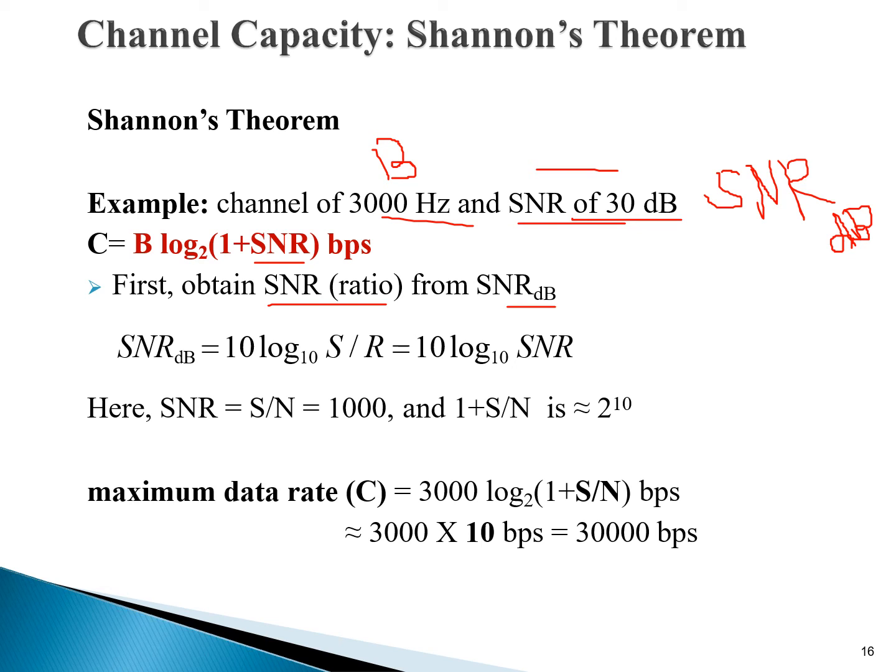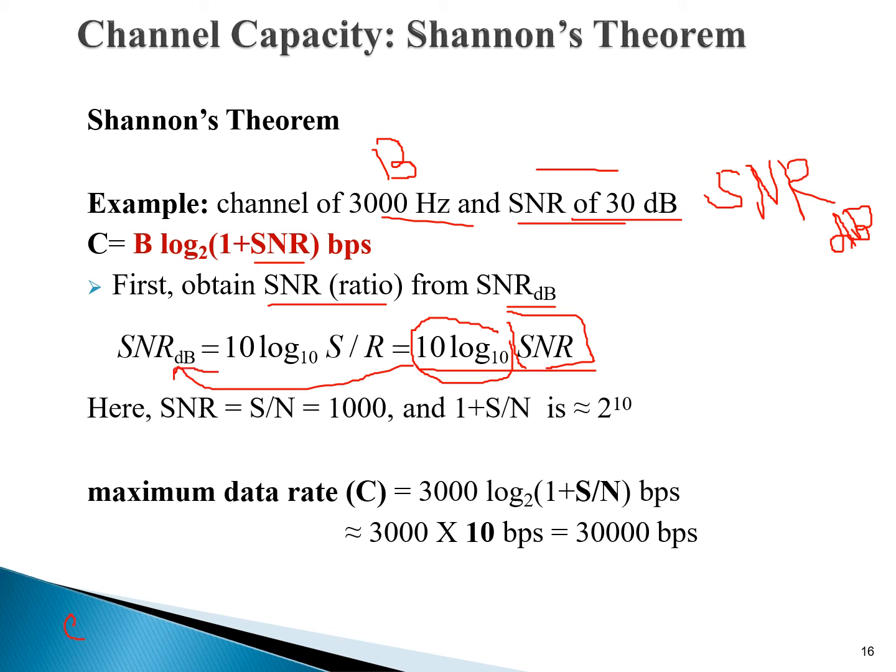So I will tell you a short method: SNR dB is equal to 10 log base 10 S over N. Here we may write 10 log base 10 SNR equals SNR dB. SNR dB is given, so we keep SNR on the left side and move the other value towards SNR dB.